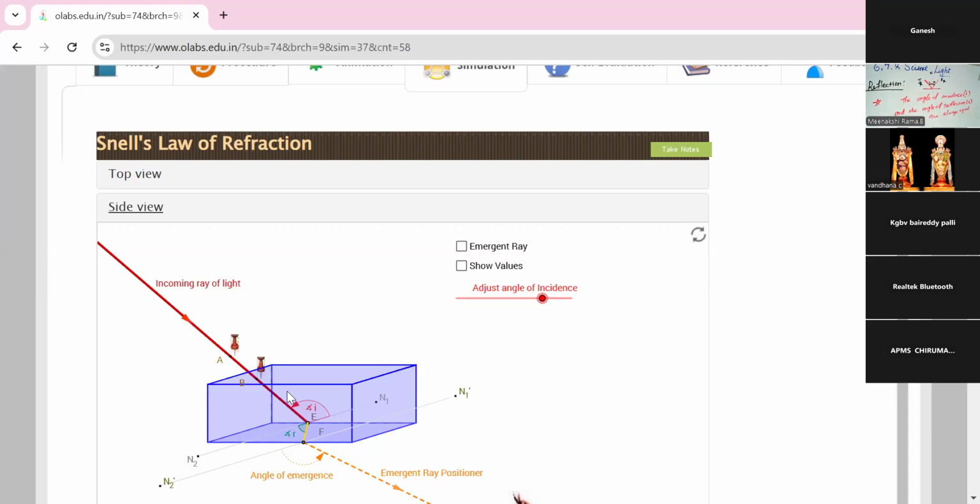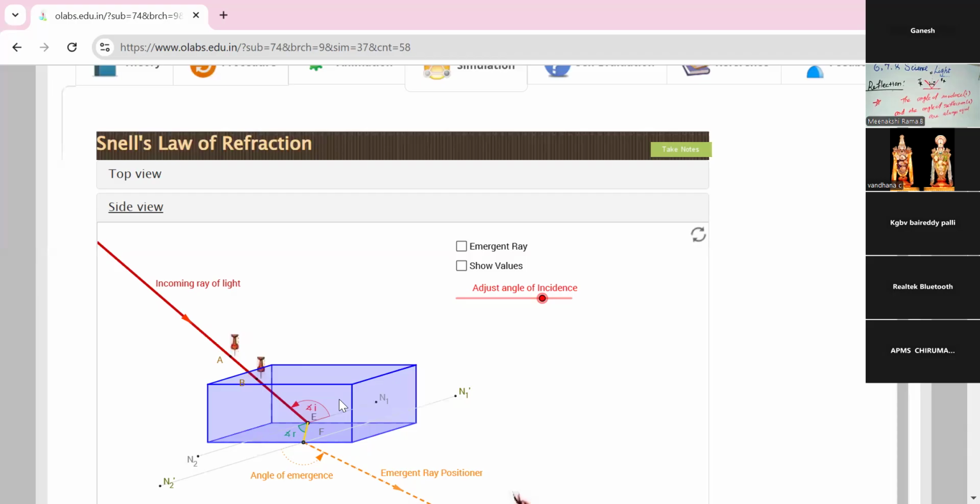So when I take a glass beaker and put the pencil in, or in the simulation, I pass the light into the glass bowl. This is the air medium, this is the water medium, so the light travels from the rarer medium to the denser medium.